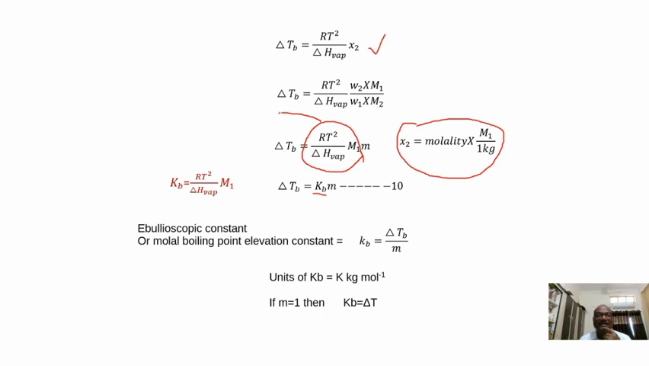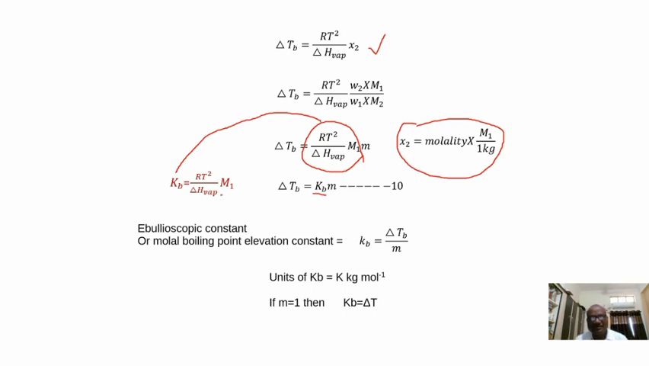So this term is represented by Kb. What is Kb? Kb is called the ebullioscopic constant or molar boiling point elevation constant. What is the equation for Kb? RT square capital M1 by delta H vaporization. R is the universal gas constant. T is the boiling point of solvent. Capital M is the molecular weight of solvent. Delta H vaporization is the molar enthalpy of evaporation of the solvent.